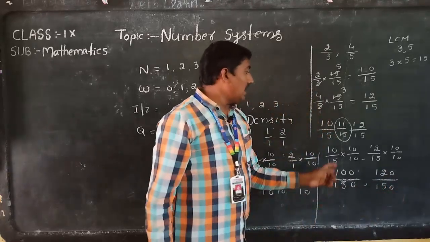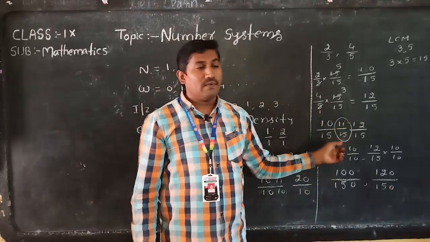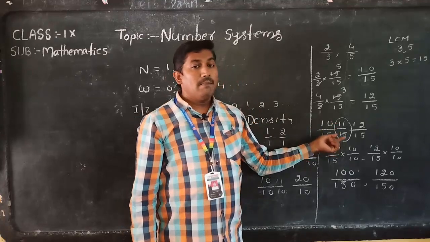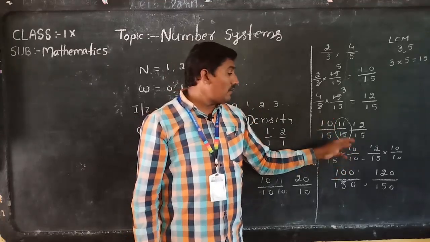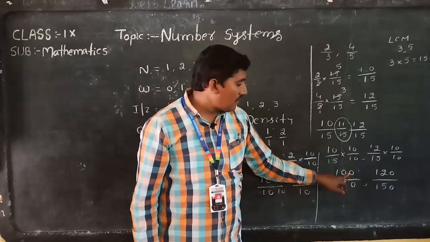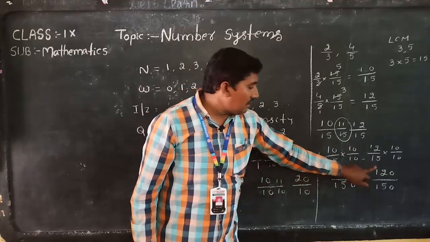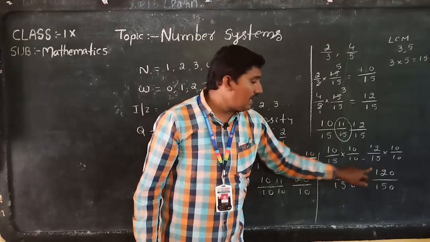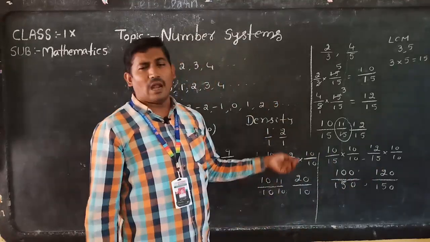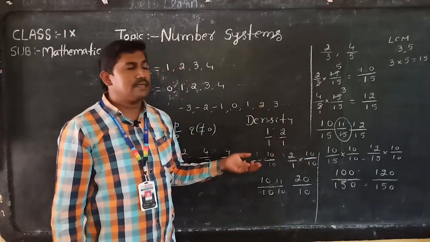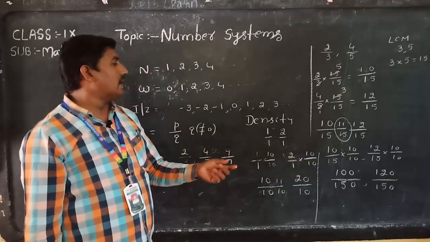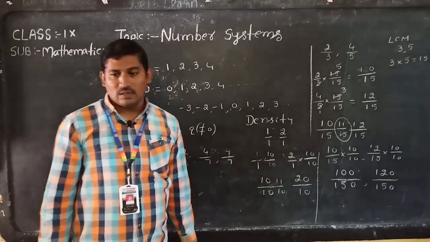In between 10 by 15 and 12 by 15 we have only one number, that is 11 by 15. But when we multiplied both numerator and denominator by 10 by 10, then between 100 and 120 nearly 19 numbers are possible. Like that, not only 20, not only 100, not only lakhs, so many numbers are possible. That is the property of density.